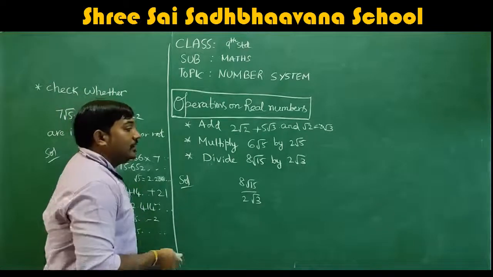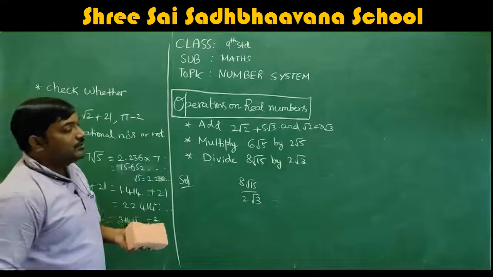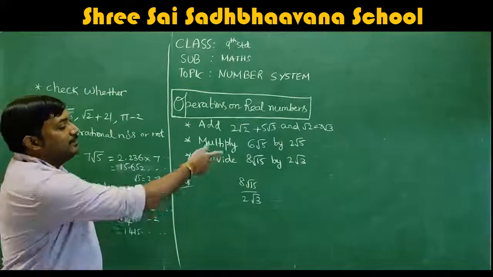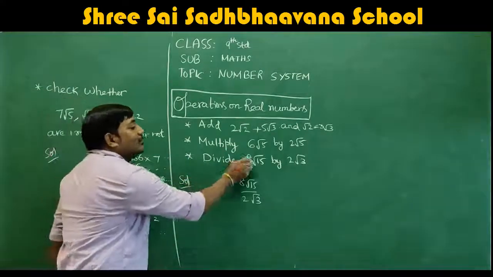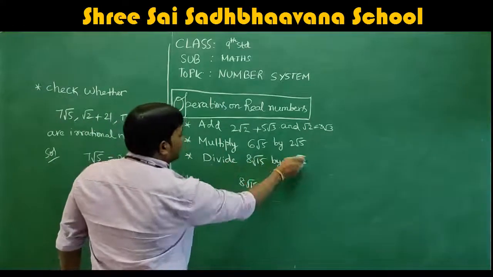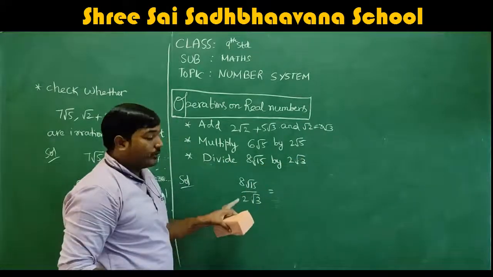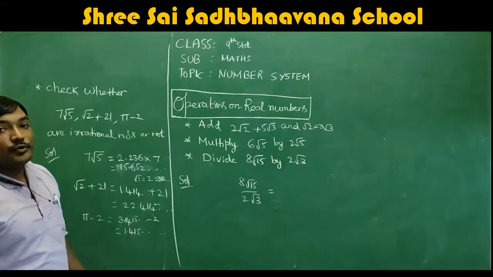This is a regular mistake everybody will make: usually for divide this by this, they will take that as numerator and this as denominator. So this is divided by this. Divide this by this means this should be in the denominator. I hope you know this basic thing. So 8 root 15 divided by 2 root 3.